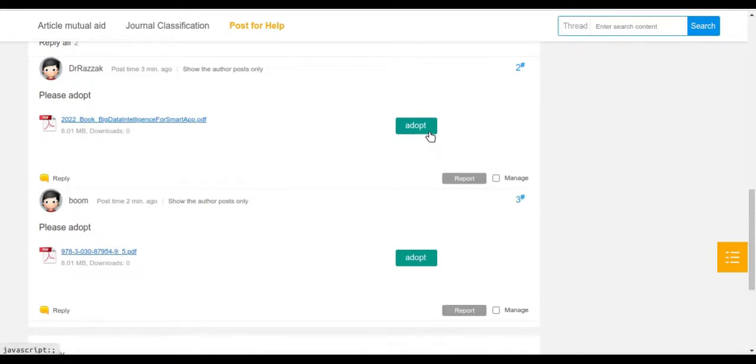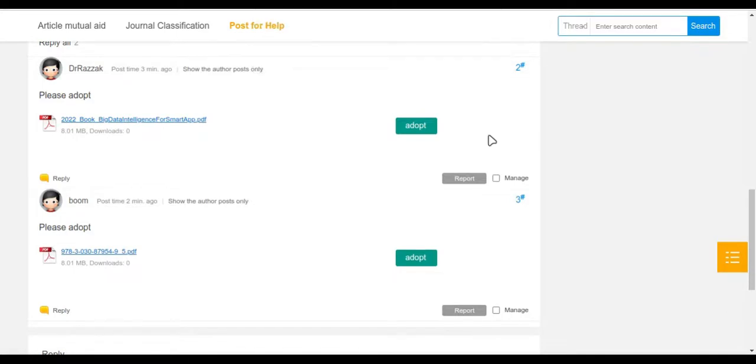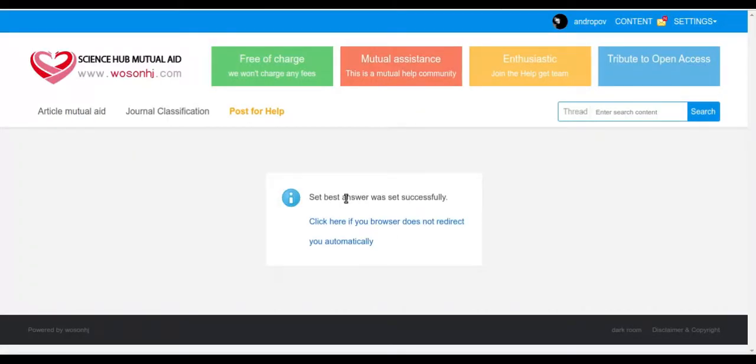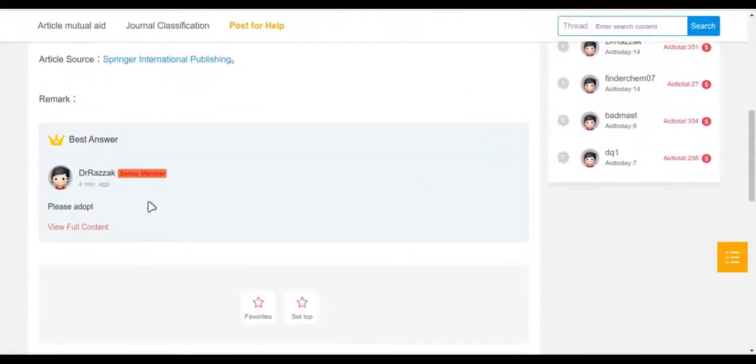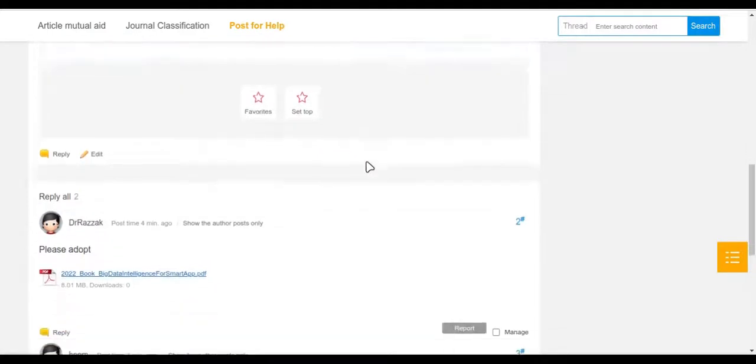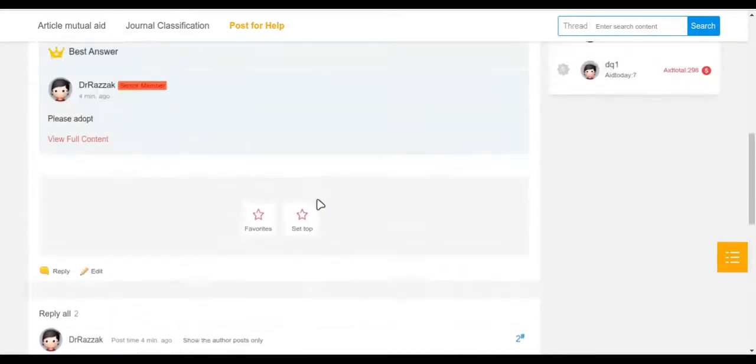Say if I adopt the first one and click on OK, select as the best response or the best answer, this page will reload and it will say best answer was set successfully, and you will be taken back to your post where this sort of menu or description will be there that best answer has been taken, right? Since there were 2 people who have responded, there is no scope of adopting, but that's a separate issue.